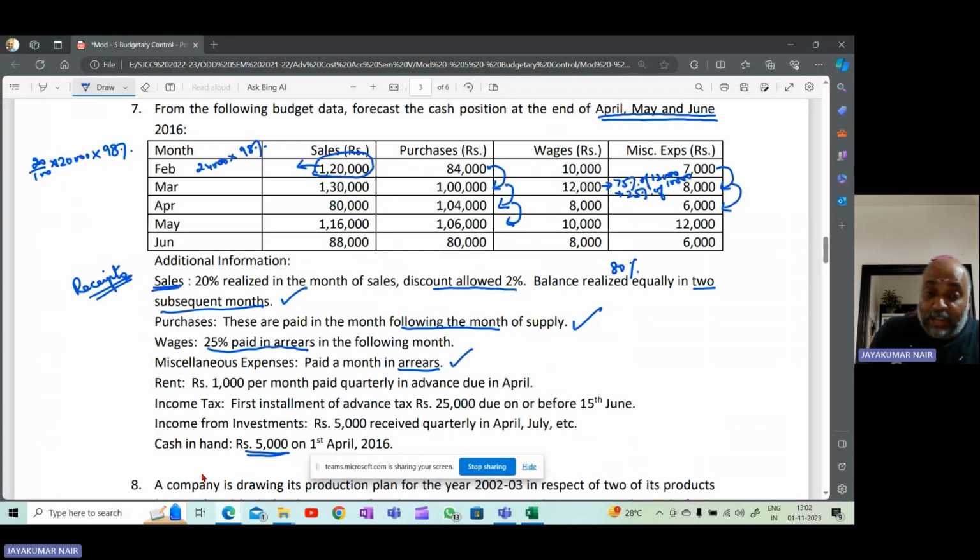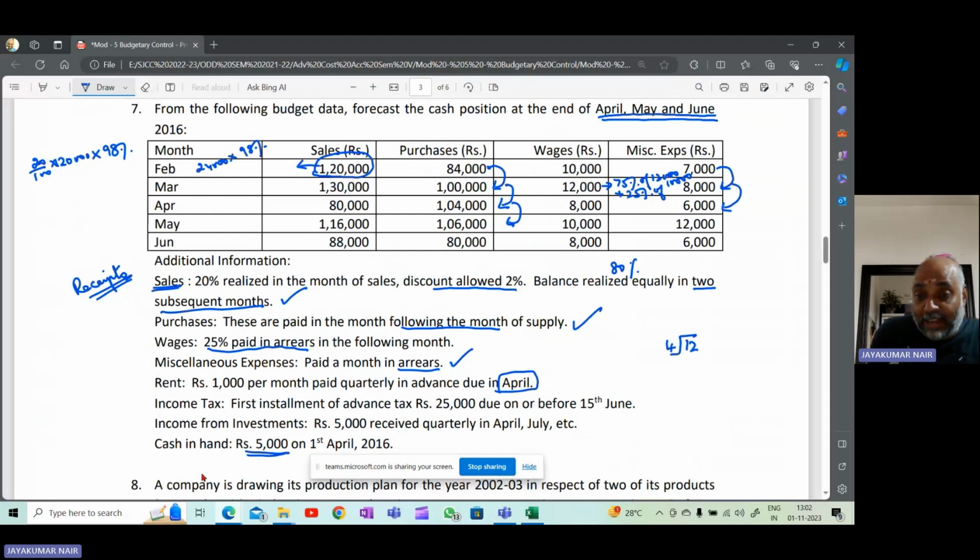Now coming to the next one, rent. Rupees 1,000 per month paid quarterly in advance, due in April. In the month of April, you will be paying rent quarterly in advance, every quarter. There are 12 months in a year, and there are 4 quarters in a year.